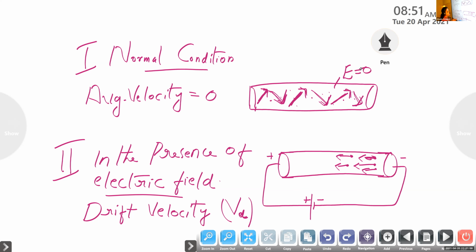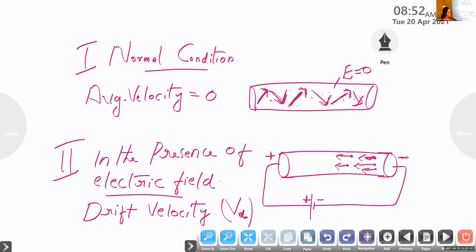But what happens when an electric field is present? Due to the polarity of the negative and positive terminals of the battery, one side of the conductor becomes positive and the other side becomes negative, and the electrons, which were initially in random motion, are now arranged in such a way that they start to drift from the negative side to the positive side of this electric conductor.